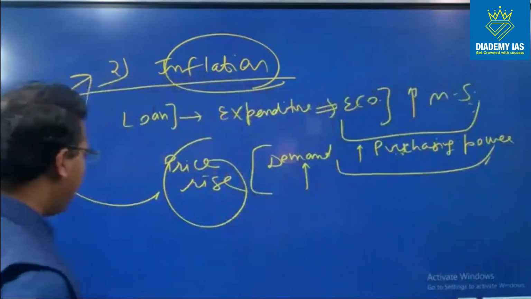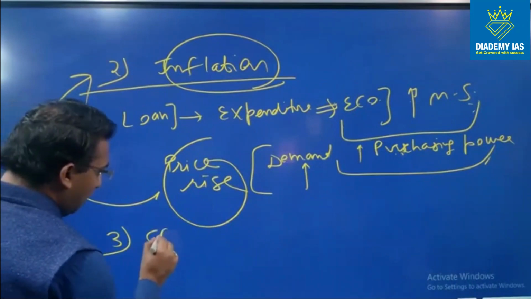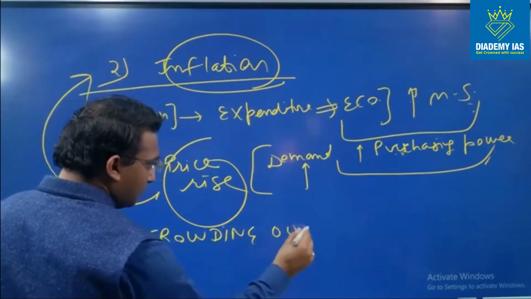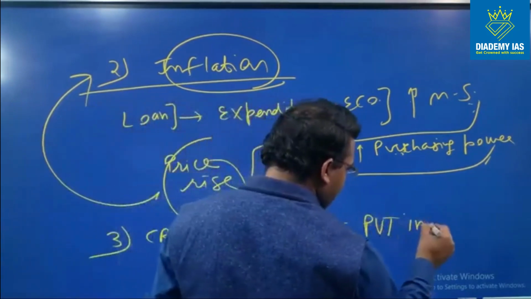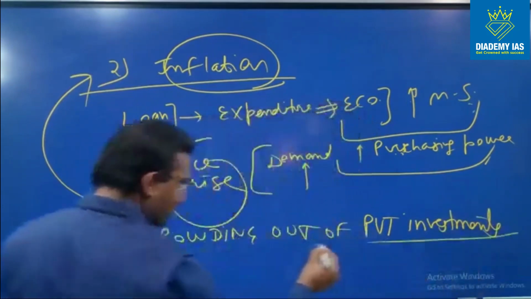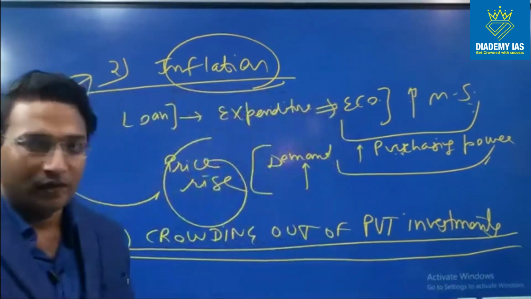Third impact is upon private sector investment. This is called crowding out of private investments. Crowding out of the private investment. What is this?